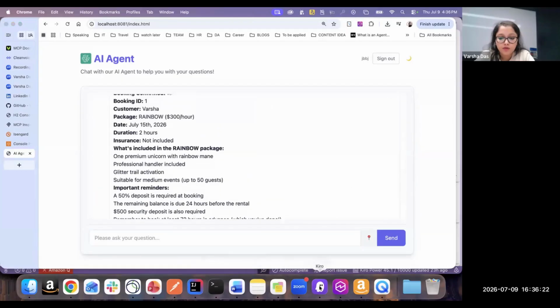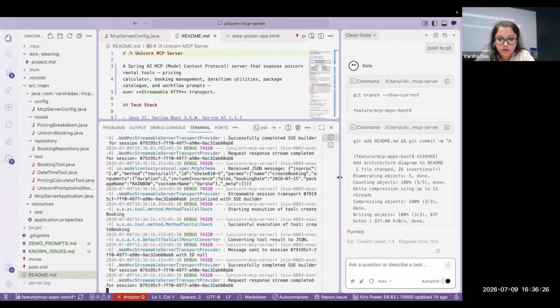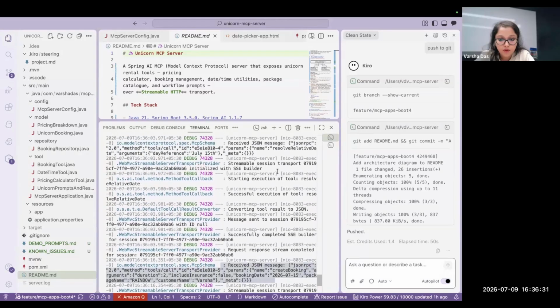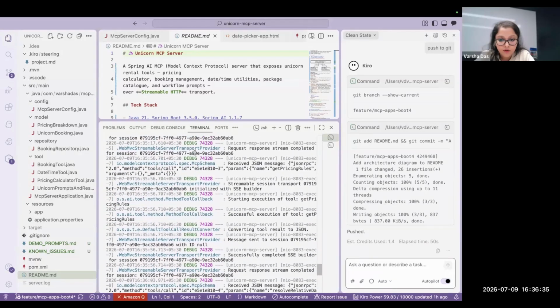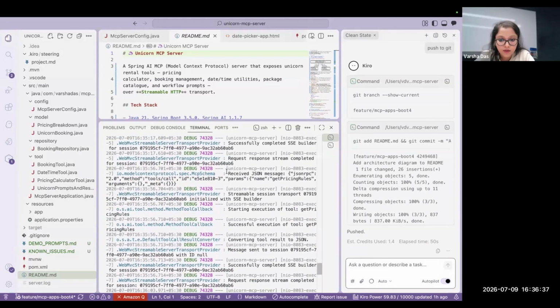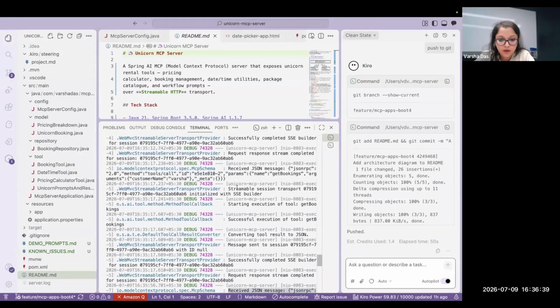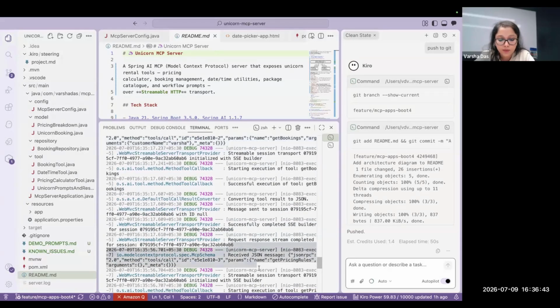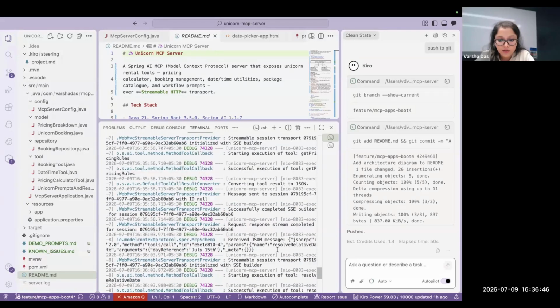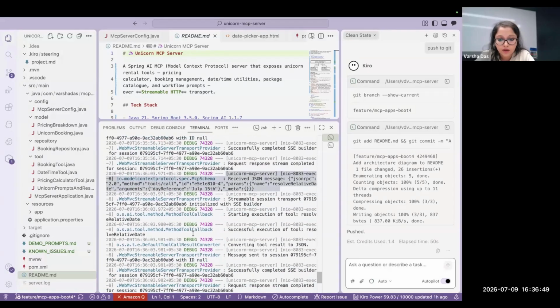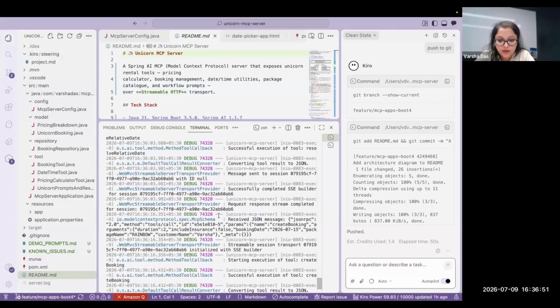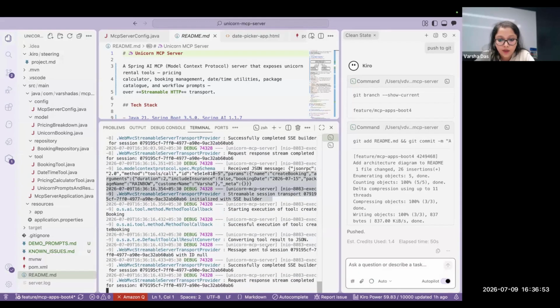Now let me show you the logs on the server side. So two things. One is, it did a tools call of create booking, and before that, if you see, a lot of tool calls have happened, right? So one is getting the pricing rules, and before that it did a get bookings first, then it did a get pricing rules, then it did this date reference, then create booking, and finally it has successfully executed.